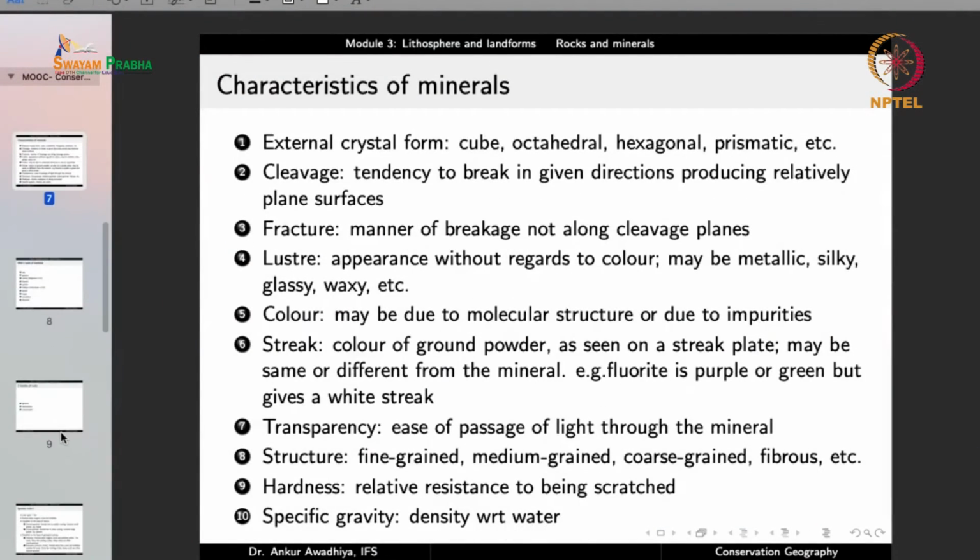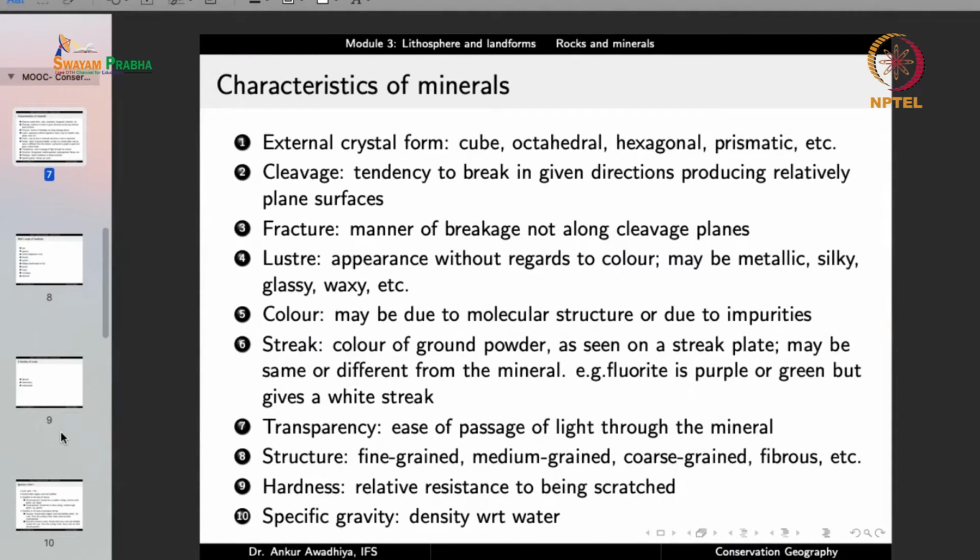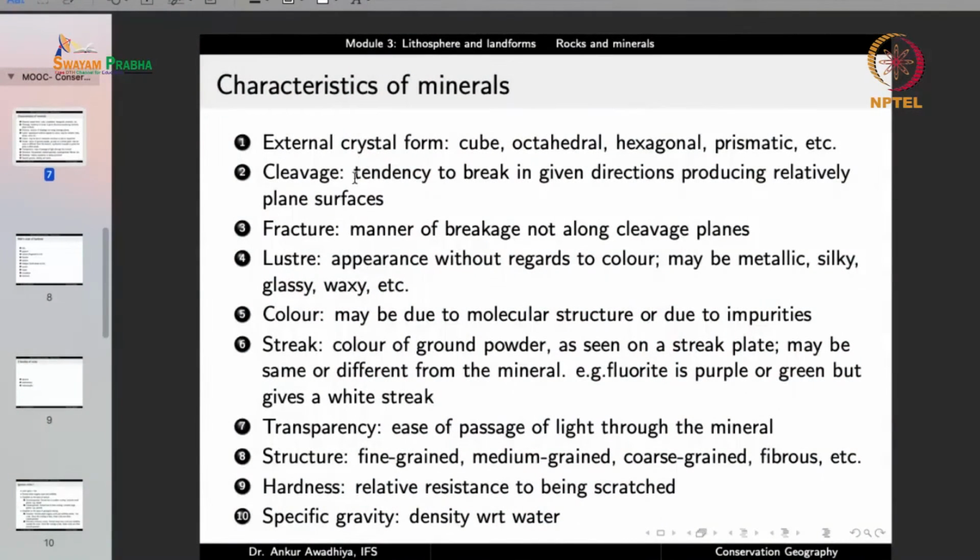Now when we talk about minerals, we can characterize minerals on the basis of several of their characteristics. One such characteristic is the external crystal form. Now because minerals have ordered atomic arrangements, they form crystals. If you have a crystal of a mineral, you can look at the shape of that crystal. Does that crystal look like a cube? Does that crystal look like an octahedron? What does it look like? So the first characteristic is the external crystal form. You can have cubes, you can have octahedrons, you can have hexagons, you can have prismatic crystals, and so on.